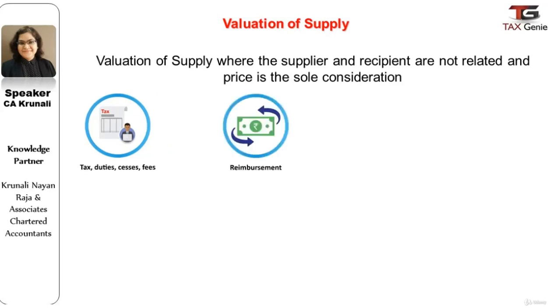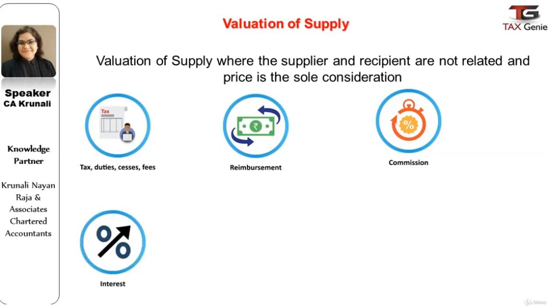It also includes any amount that the supplier is liable to pay but is incurred by the recipient and is not included in the transaction value, which means the reimbursements. Next is any incidental expenses including commission and packing charged by the supplier to the recipient of a supply. It also includes interest or late fees or penalties for delayed payment of any consideration for supply.